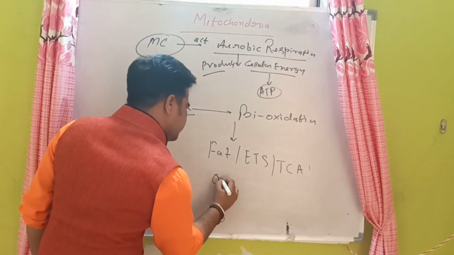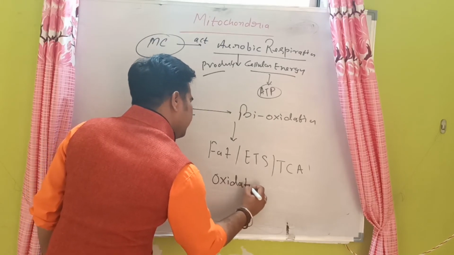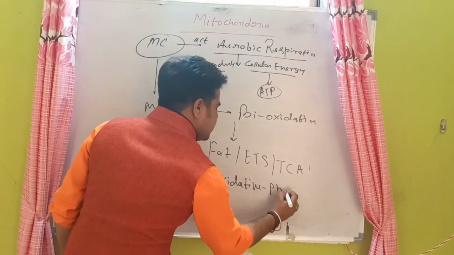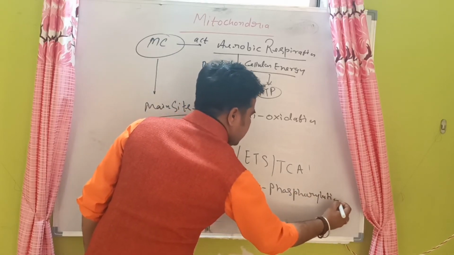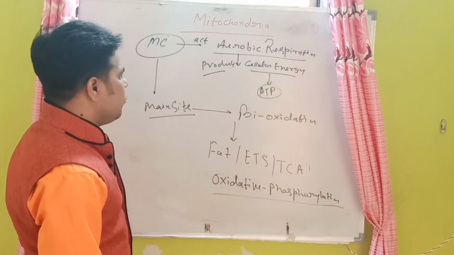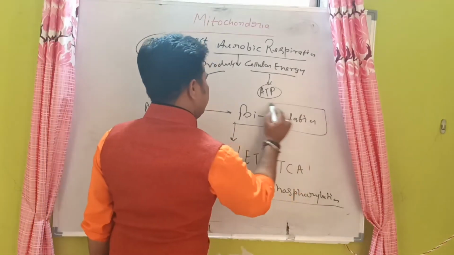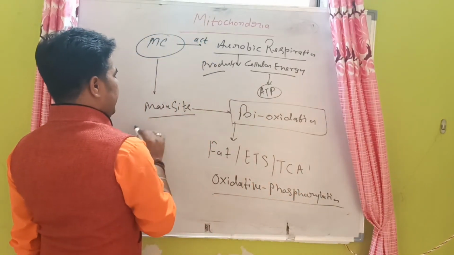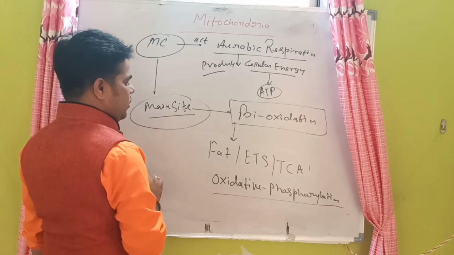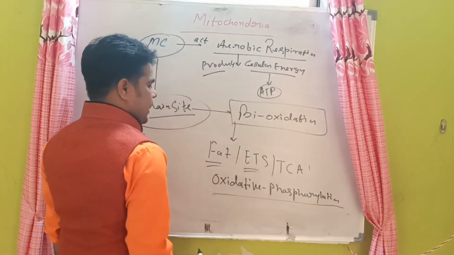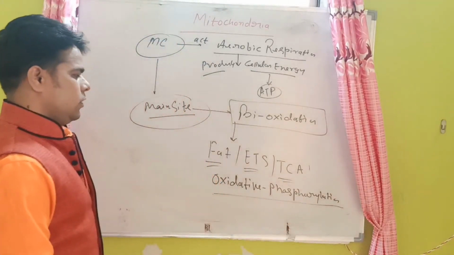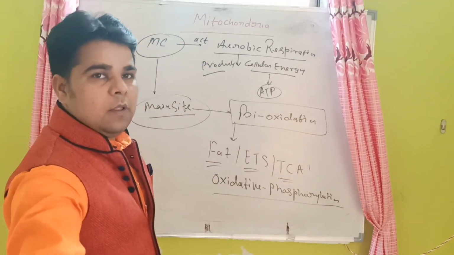Oxidative phosphorylation occurs after those points. So mitochondria are the main site of beta oxidation, and of the processes of fat, ETS, TCA and oxidative phosphorylation.